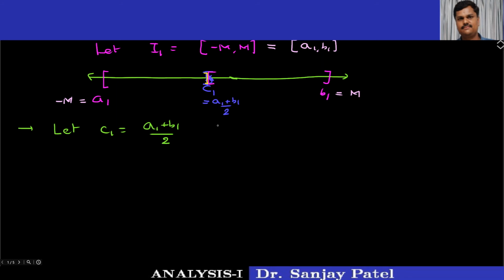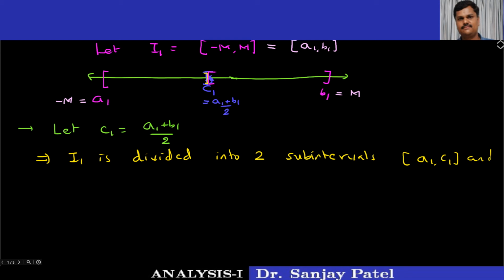So let me write some details about this. This implies the interval I1 is divided into two sub-intervals, say a1 c1 and c1 b1.